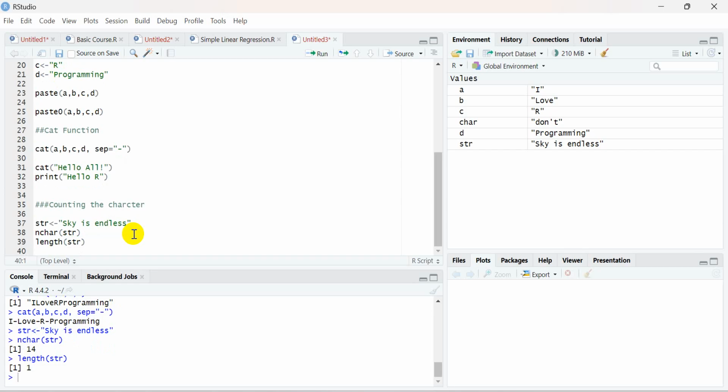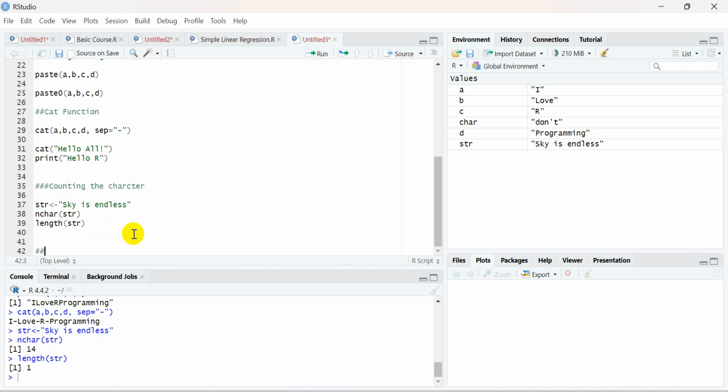Now another thing: how to handle a big string or a string with multiple lines.